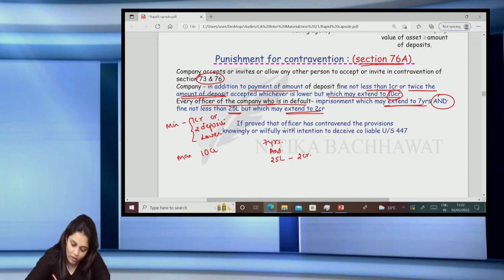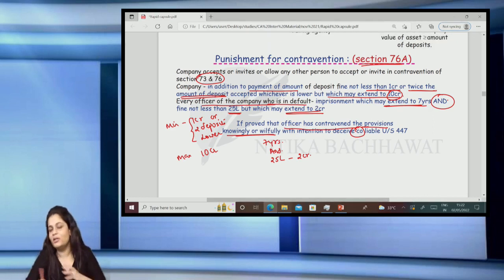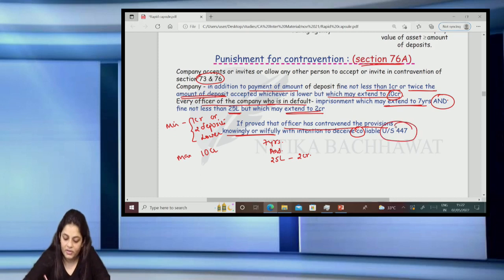And if the officer has contravened the provisions knowingly or willfully to cheat, to deceive the company or the tax authorities or the creditors or the shareholders, anyone, to deceive them, obviously we will have more penalty here. Then you will be liable under section 447. We have already done section 447. So you will be liable under section 447.